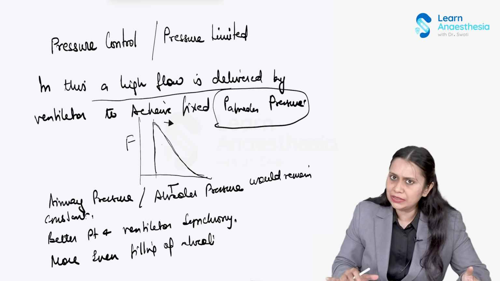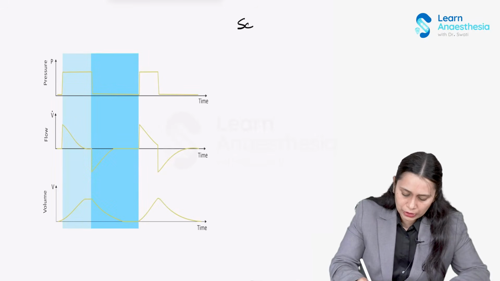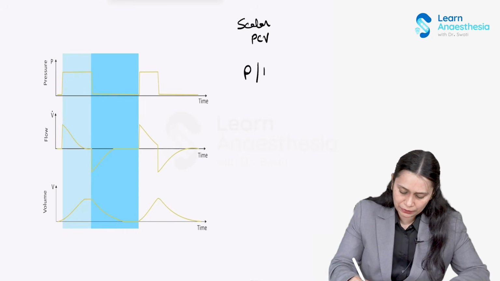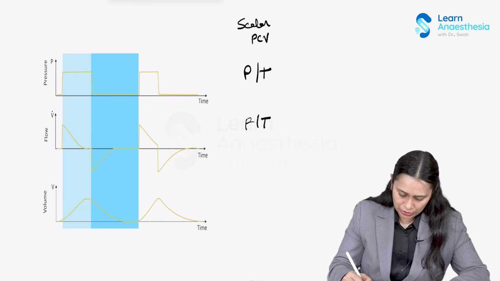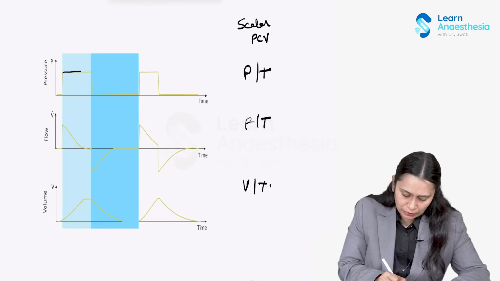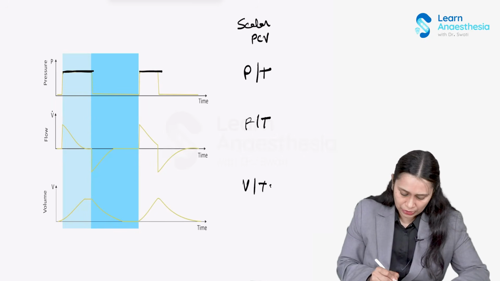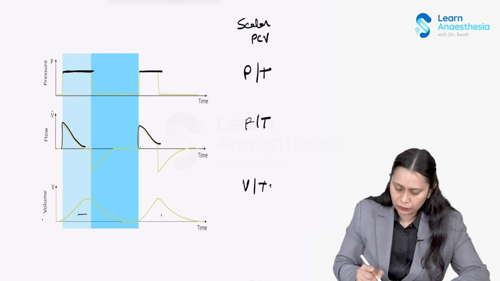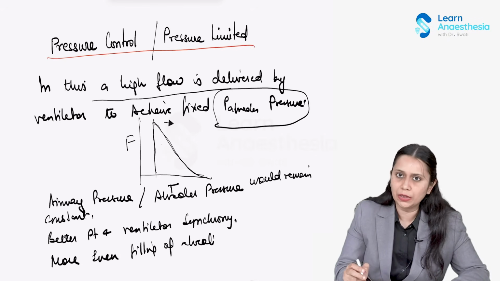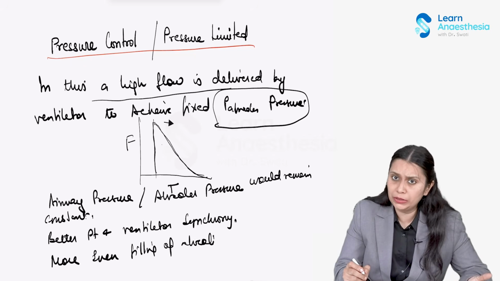Okay, if we see the scalars of pressure control ventilation, that is your pressure time, your flow time, and your volume time, what we see is a fixed pressure in the pressure time graph, a decelerating pattern of flow in the flow time graph, and in the volume time graph, uneven volume can be given. So this is the demerit of pressure control ventilation. A fixed tidal volume may not be delivered.